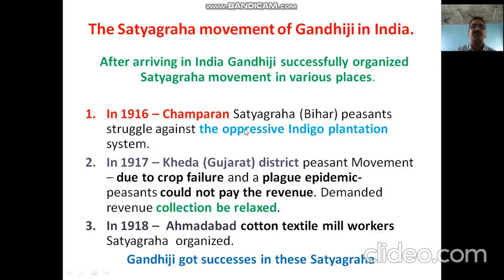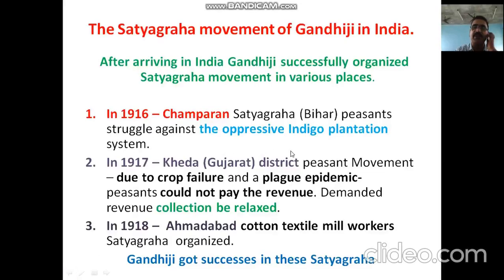That was the first Champaran Satyagraha, it's known as Champaran Satyagraha. It was done in 1916. And in 1917, Kheda, in the Gujarat district, the peasants movement. Here, peasants were in great trouble because two important reasons were there.